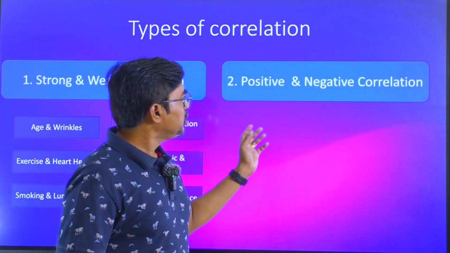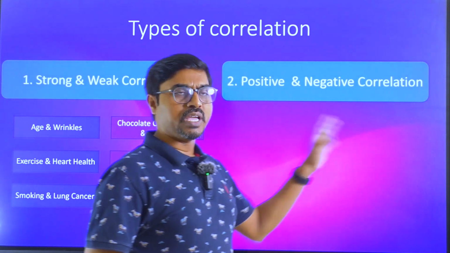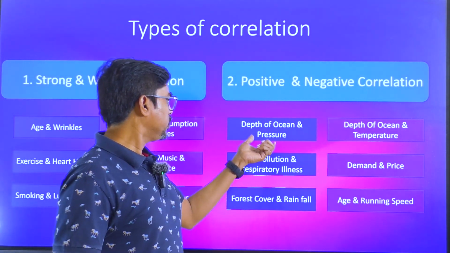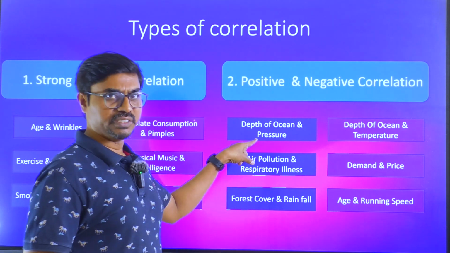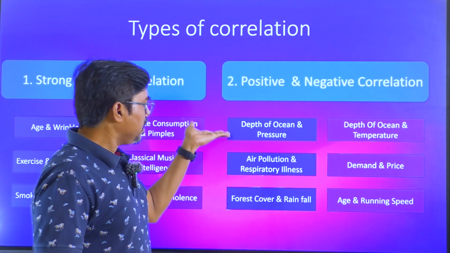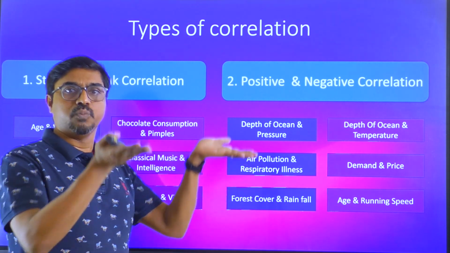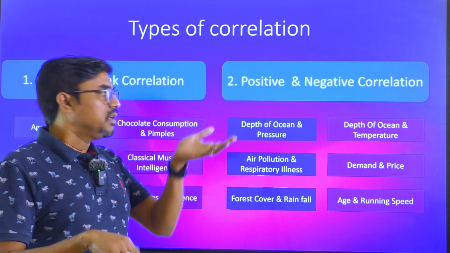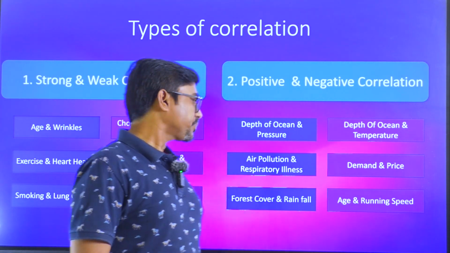So next, positive and negative correlation. You can also have that. For example, when you go down into the ocean, the more the depth, the more the pressure. But the more the depth, the lesser the temperature. So when depth increases, pressure increases. That means they have a positive correlation. But when depth increases, temperature decreases. That means they have a negative correlation.